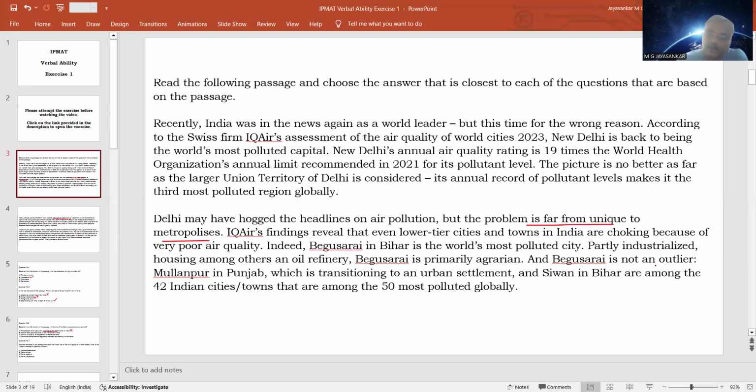It is not an extreme case, but there are many other cities in India which are having this problem, and that is why out of the 50 most polluted cities, 42 are in India. This is the meaning. Bulandshahr in Punjab and Siwan in Bihar are among the 42 Indian cities and towns that are among the 50 most polluted globally. Or we can say among the 50 most polluted cities in the world, 42 cities are in India. This is the meaning of this statement.